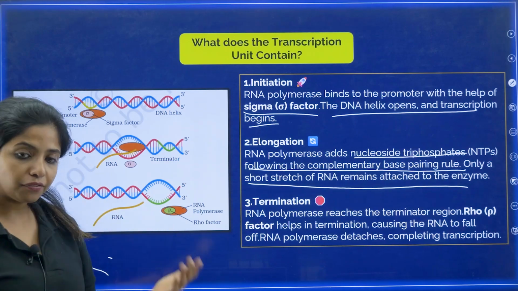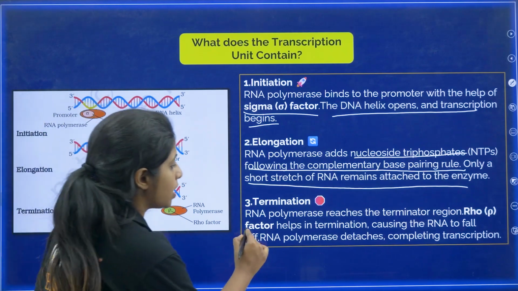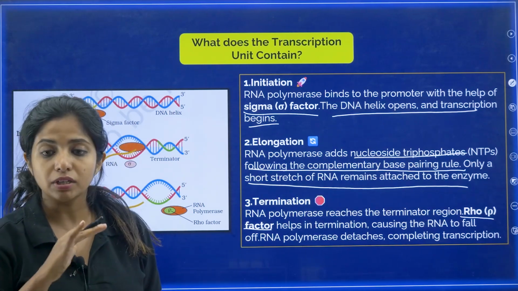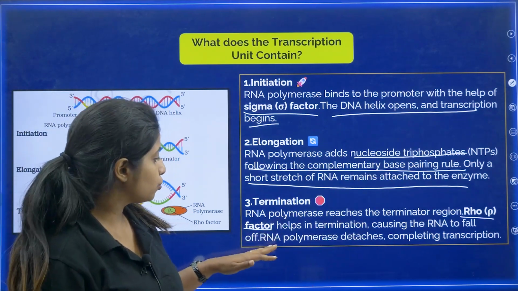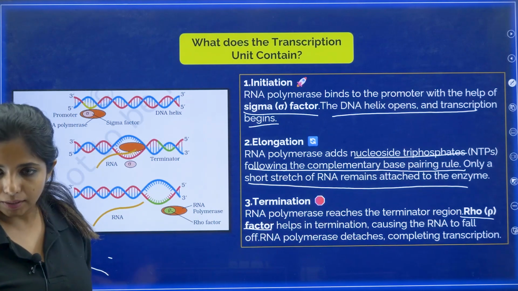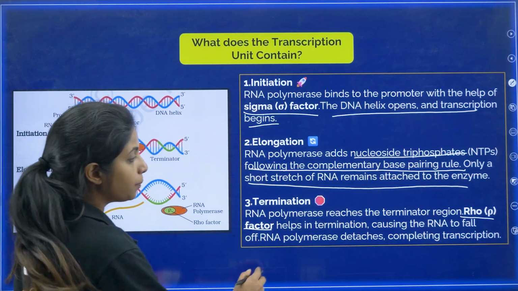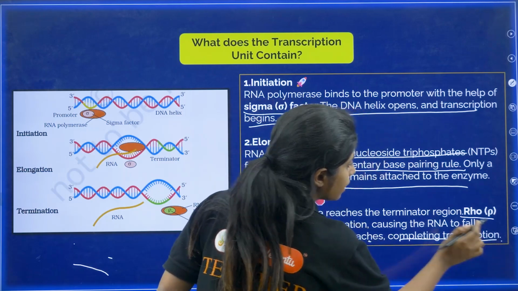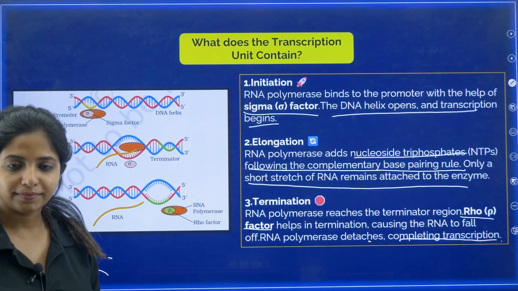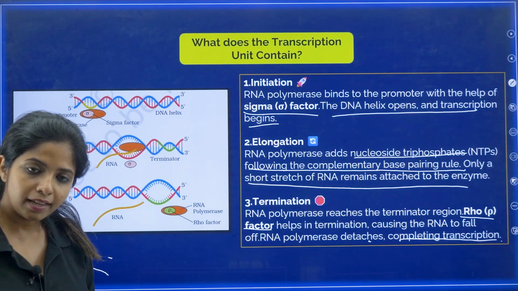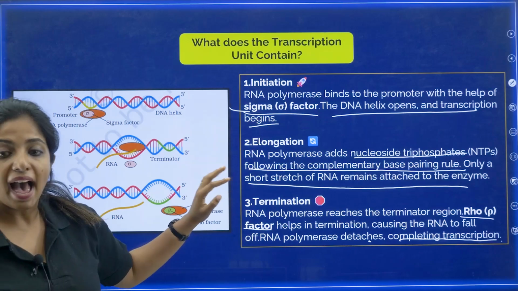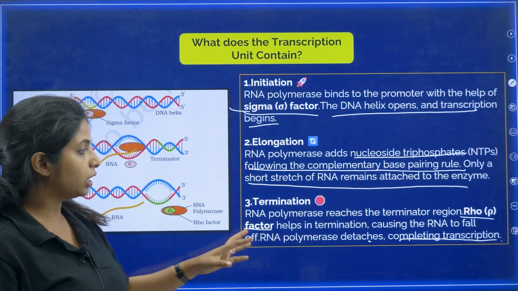There it needs another factor to terminate the process, and that is known as rho factor. You call this rho factor, that helps in termination, causing the RNA to fall off. After this, the RNA will be separated and RNA polymerase will be separated. So RNA polymerase detaches, completing the process of transcription right over here. Got it? So this is how things work. Please remember sigma factor for initiation and rho factor for termination.